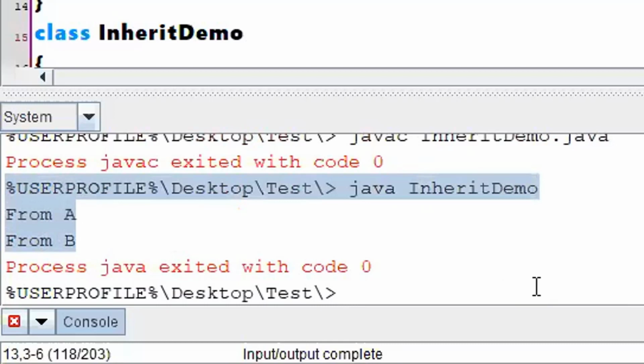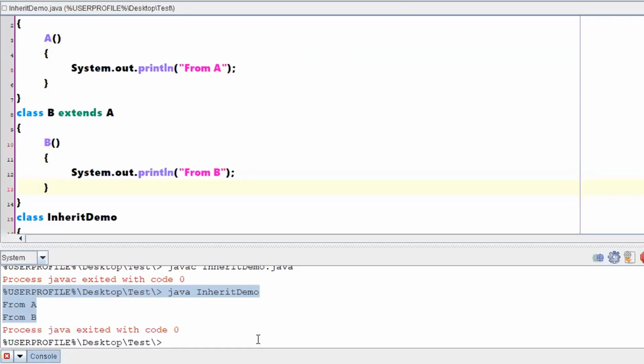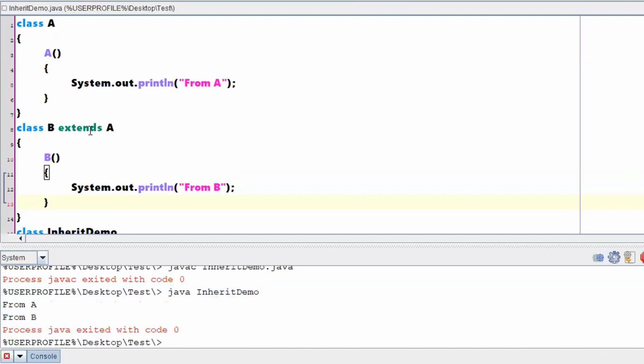So what is the conclusion to be drawn now? When you are extending a particular class, then the default constructors of the parent class will be executed first, then the constructor of the child class will be executed. Is this clear? Yes, sir. Yes. Now let me add one small statement for this particular example and let us check the change and the necessity of the keyword called super.